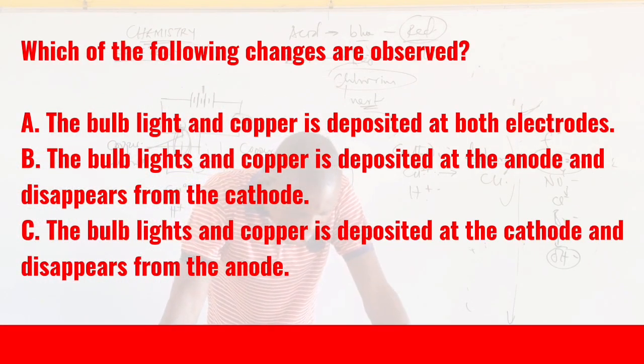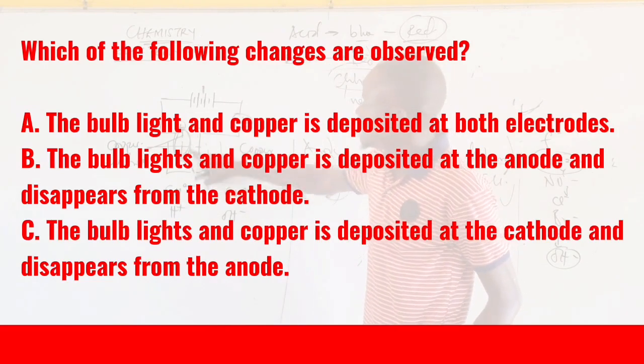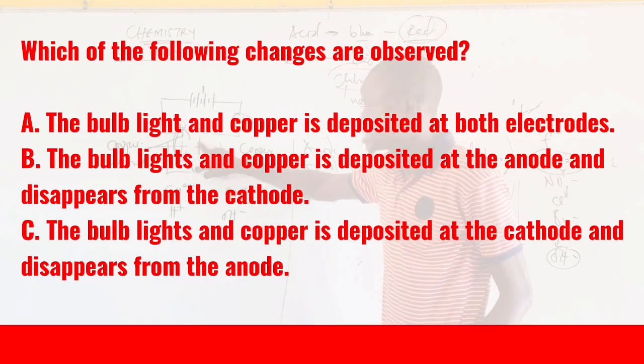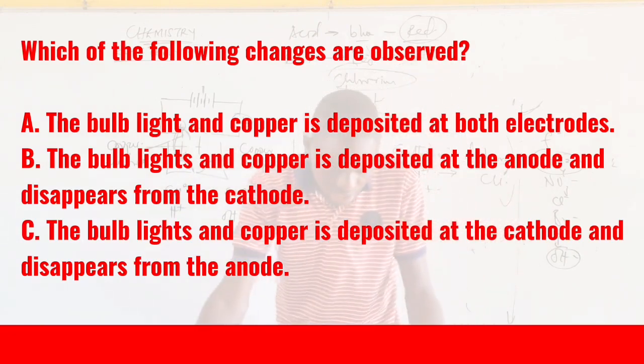It said the bulb lights and copper is deposited at both electrodes. No, copper can only be deposited at what? No, cathode, not at both electrodes. This one will reduce and be deposited on what? Cathode. Option A is wrong.